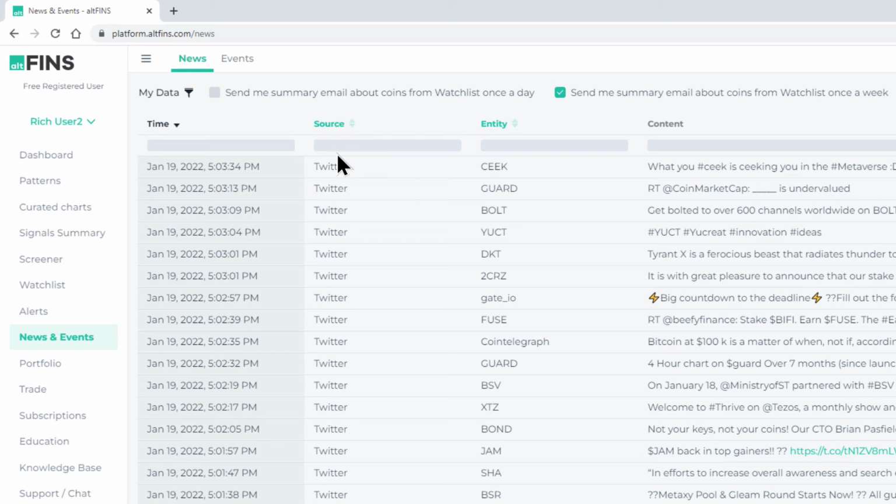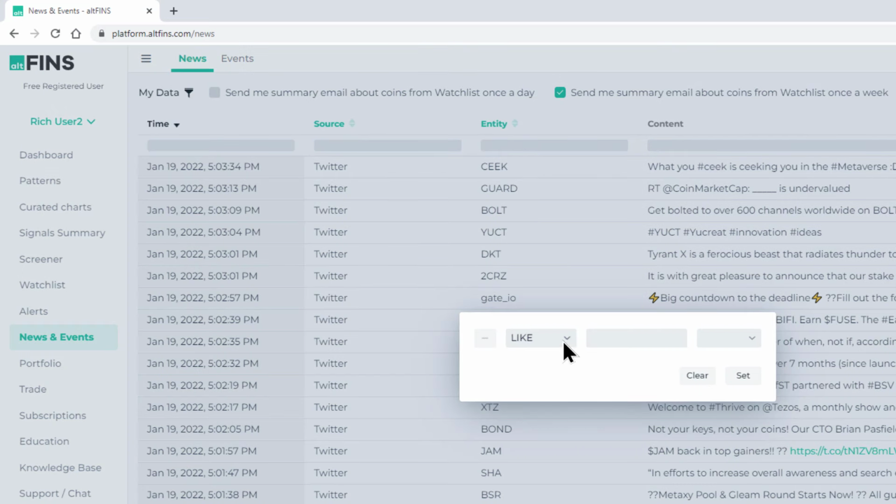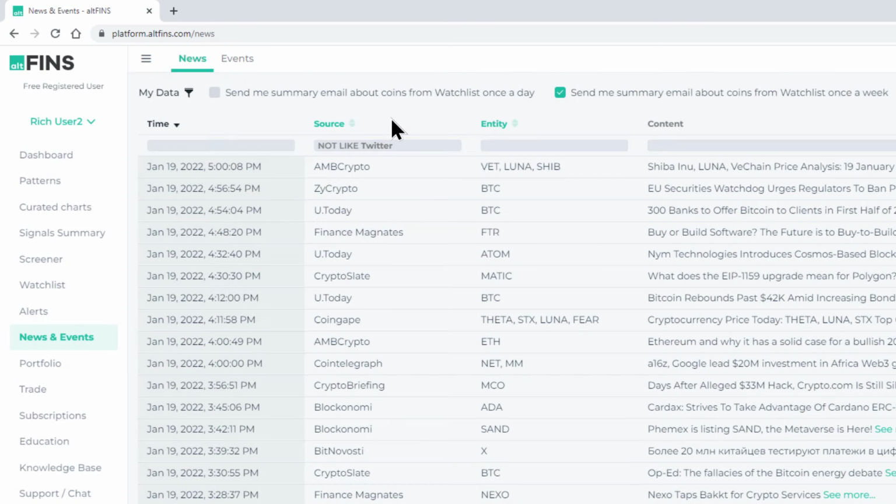Not only is it aggregating tweets from Twitter, but also from other sources. So if you want to see other than Twitter, you can see as well that we are aggregating news from other websites like AMB Crypto, ZyCrypto, U Today, Finance Magnates, CryptoSlate, CoinPage, and others.